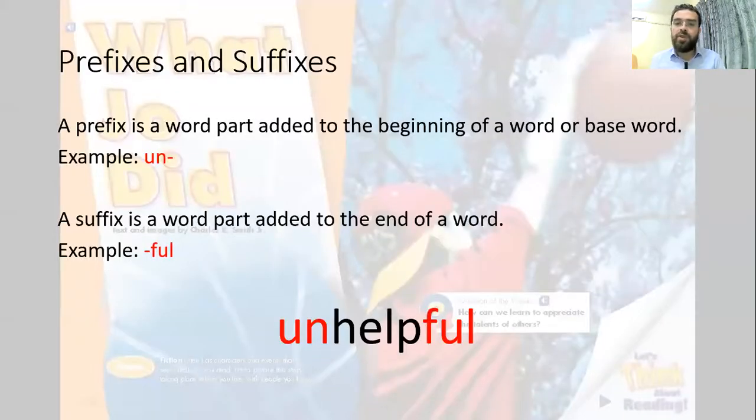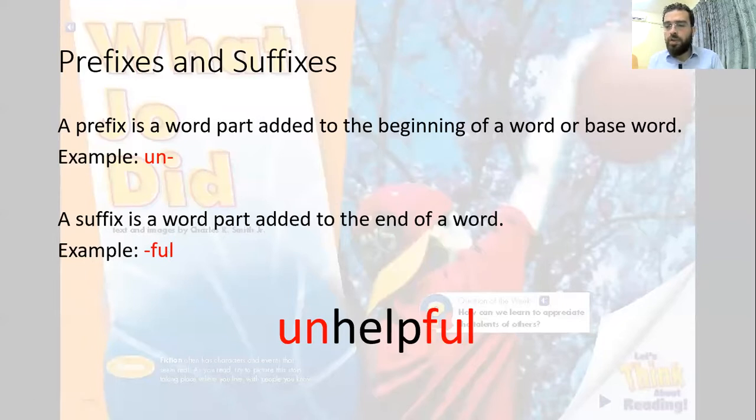Now we go to the prefixes and suffixes. Just first to know, what does each one of them mean? First, a prefix is a word part added to the beginning of a word or the base word. And a suffix is a word part added to the end of a word. Our example for a prefix is un, and our example for a suffix is full.